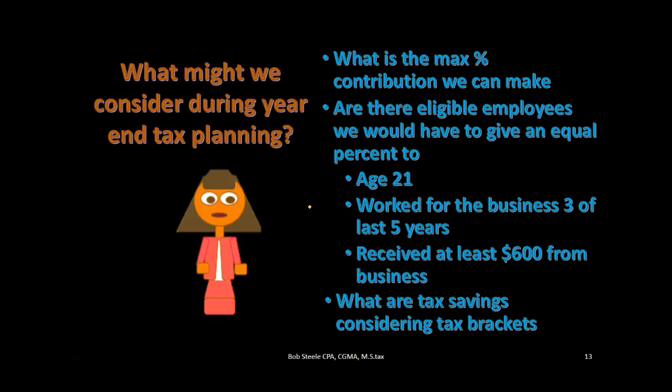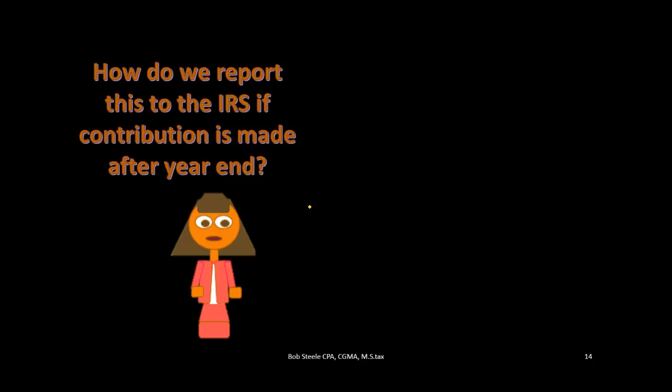And then we want to look at the tax rates, obviously, and say, all right, if we put the money in, what are going to be the tax savings? And that depends on our tax brackets. We want to compare these tax brackets to possibly where we would be at retirement, because we're deferring the income. Those are just some of the things we would want to consider when thinking about the planning process.